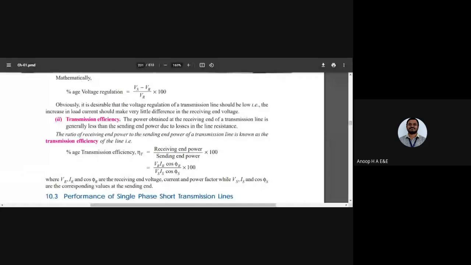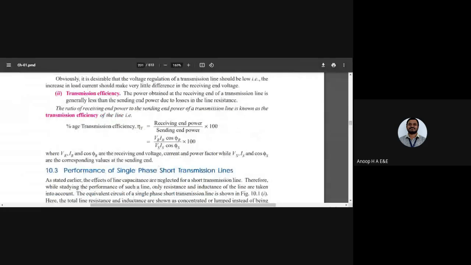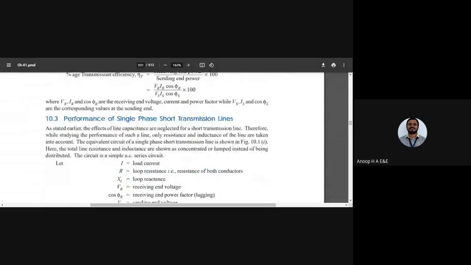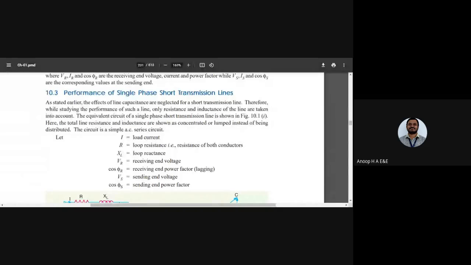Okay, is it done? Can anyone tell me, is it done? Yes, sir. Okay, let us move on to the next concept, which is the performance of the single phase short transmission line. We are going to do this derivation.